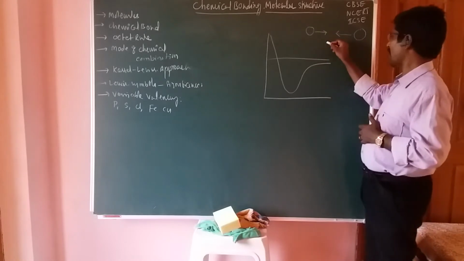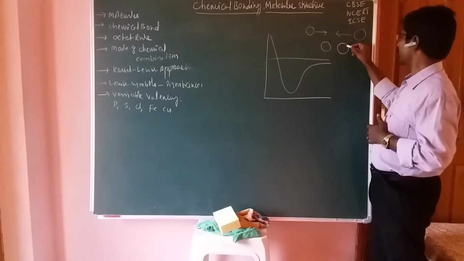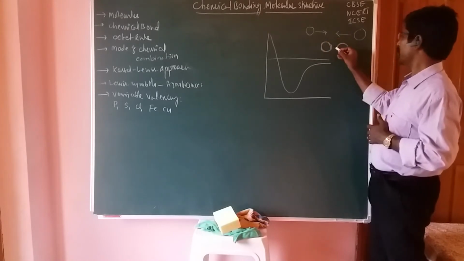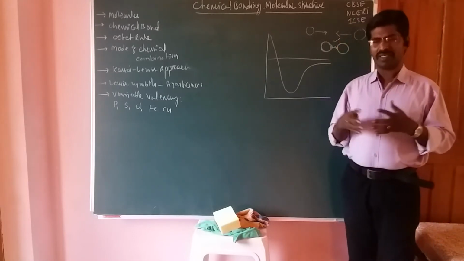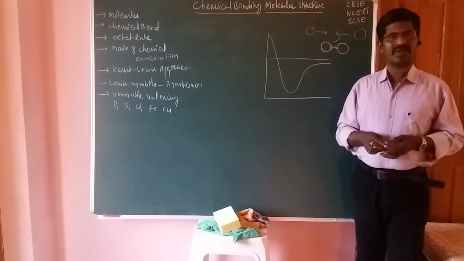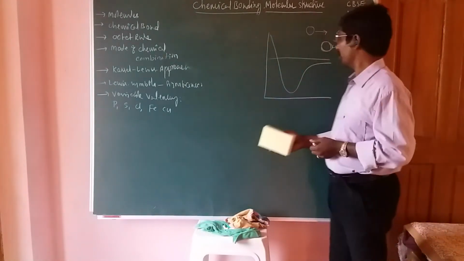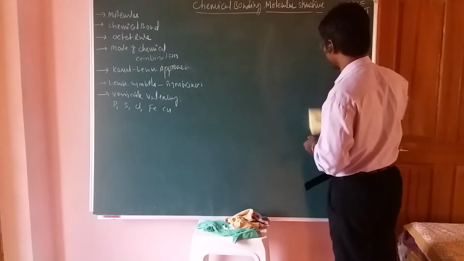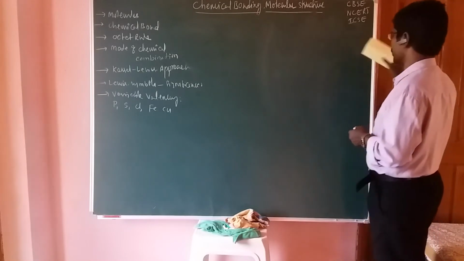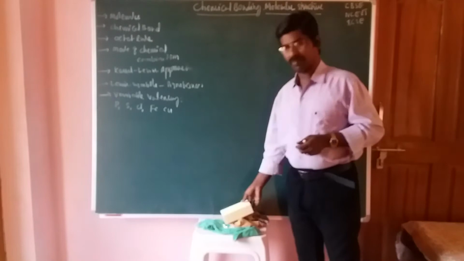But when these atoms are close to each other, you should maintain that minimum distance. If they have this much distance, at that time it takes place, the electrostatic force of attraction. So this is one of the graphical representations of the cause for bond formation. And that is one of the important rules for bond formation.